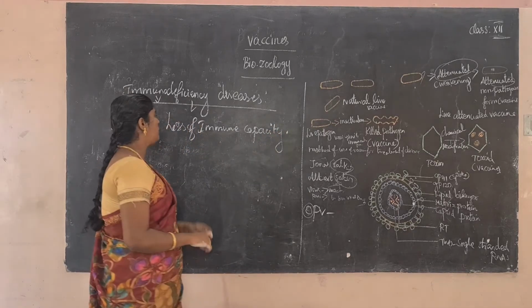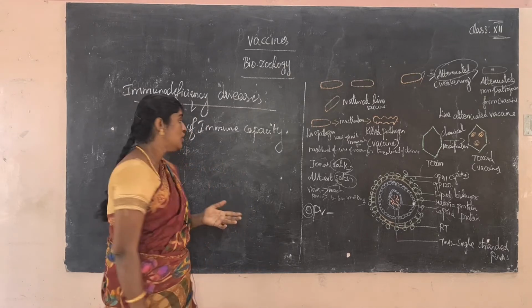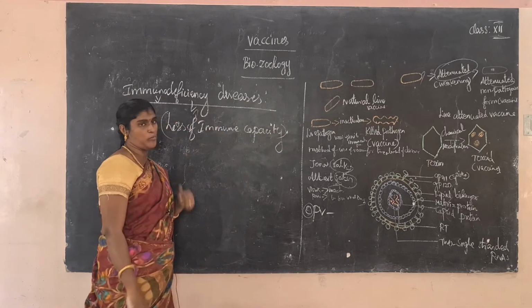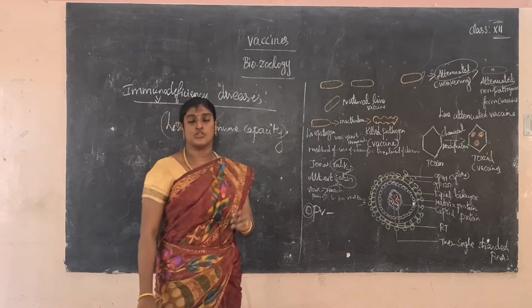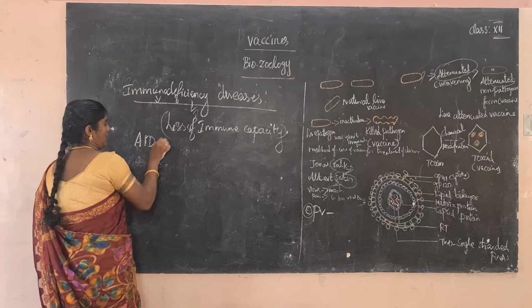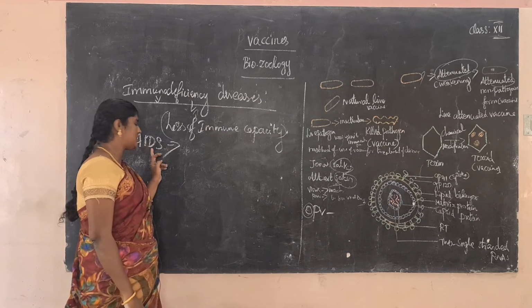So what is the immune system? What is the meaning of immunity? Resistance to any infection is called the immune system. So loss of immune capacity is called immunodeficiency. What is the first disease? The first example is a well-known disease, AIDS. What is AIDS? AIDS is acquired immunodeficiency syndrome.